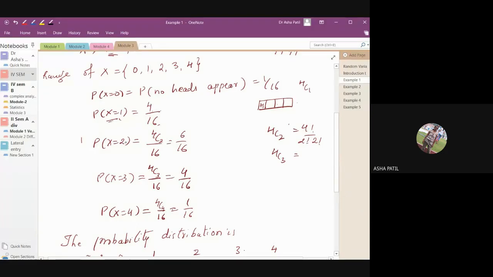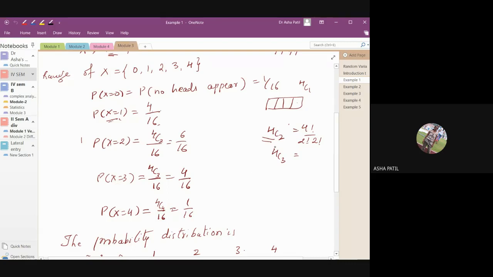The next one is probability that x equal to 2. Out of 4 places, you are selecting any 2 places for head. That is done in 4C2 ways. So I'll write 4C2 divided by total possibilities, again 16.